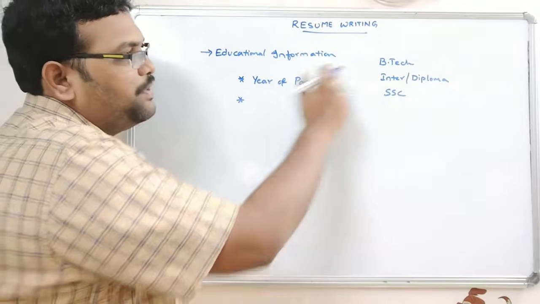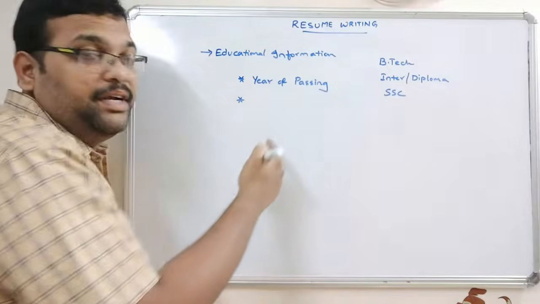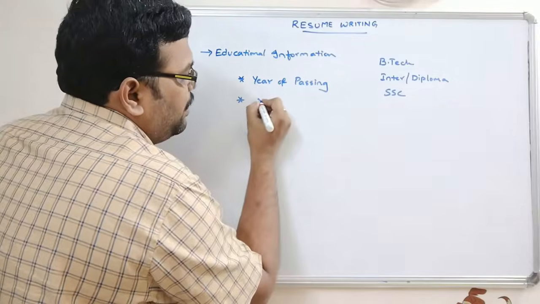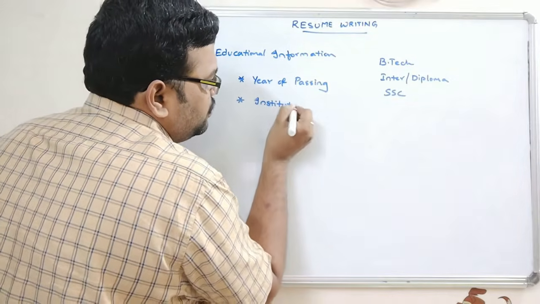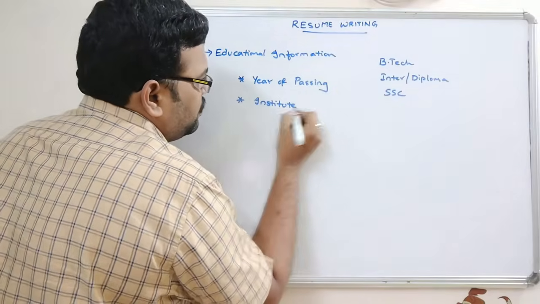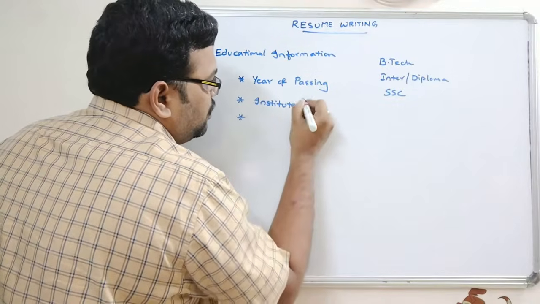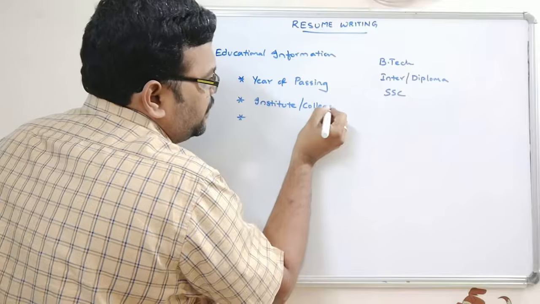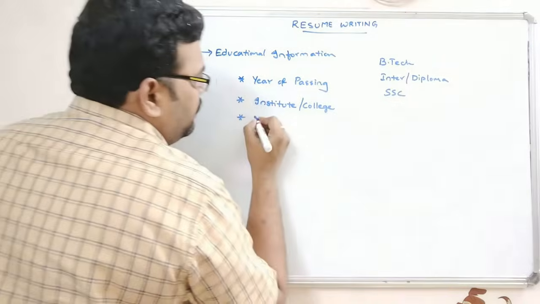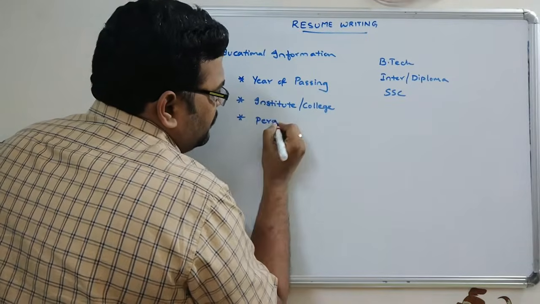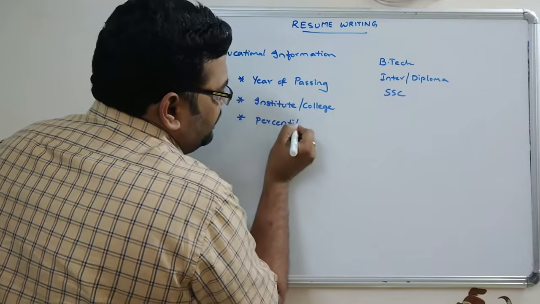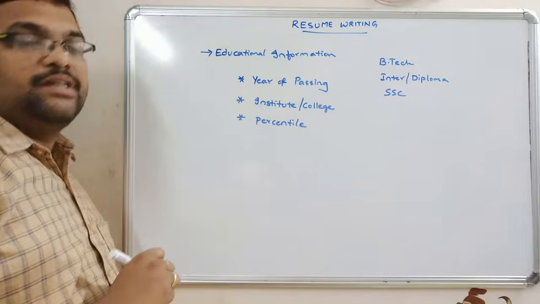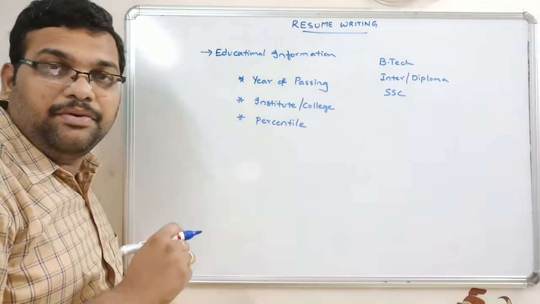So for BTech, the year of passing, and the institution or college where you have studied, and then the percentile which you have secured.